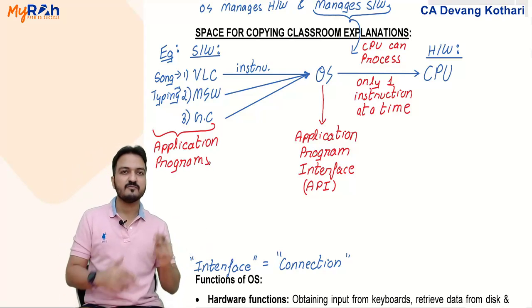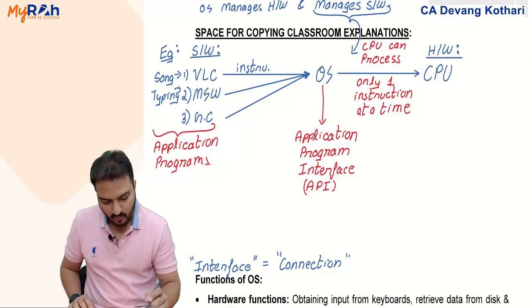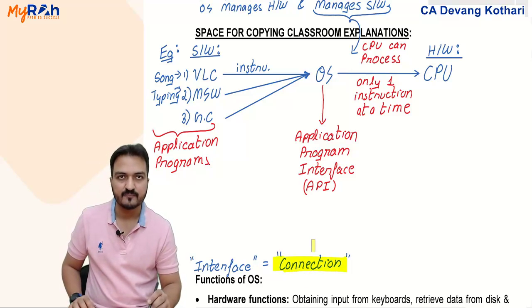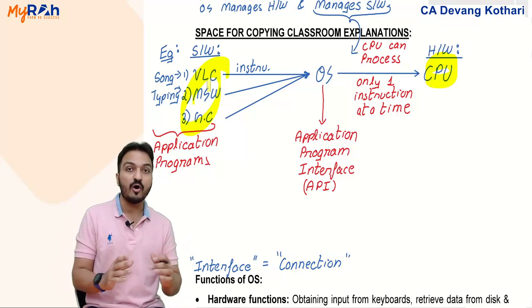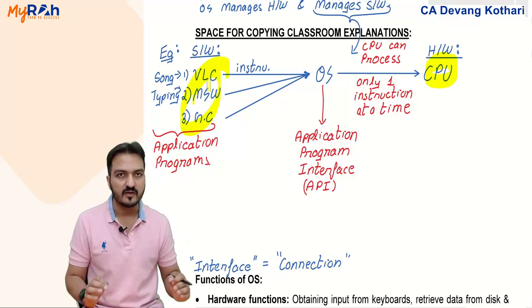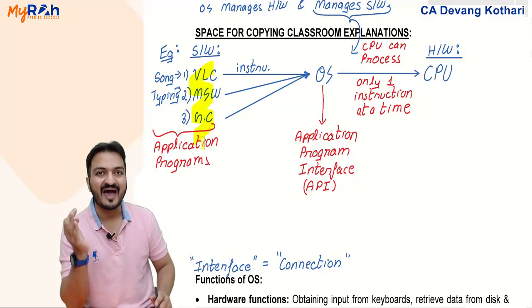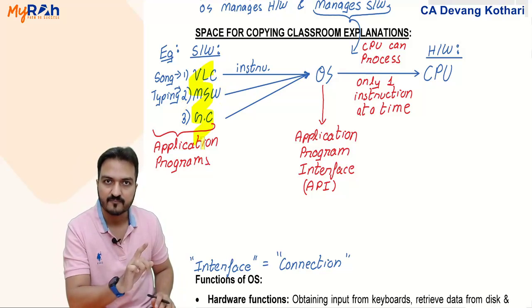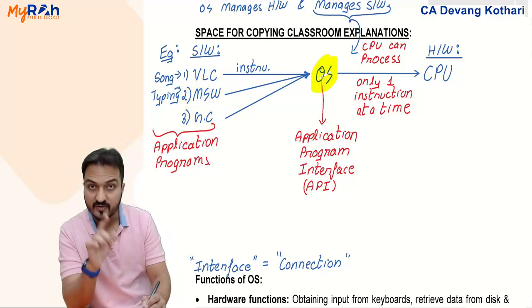An operating system provides application program interface. It is providing a connection between CPU and application programs. The concept of API simply means that none of the application programs can access the CPU directly. Every application program has to contact the operating system.